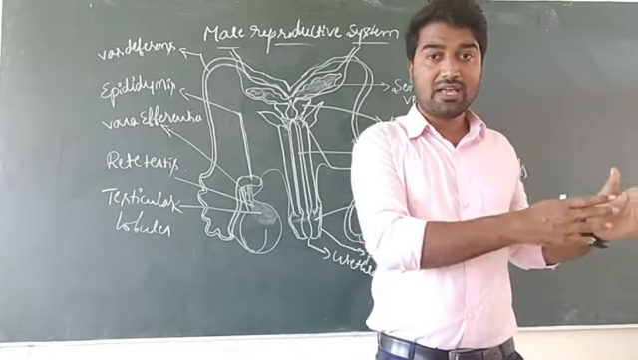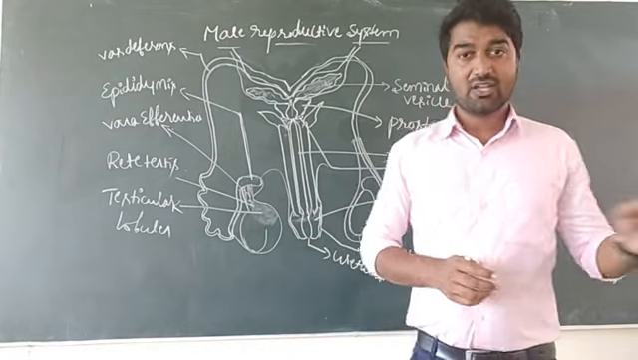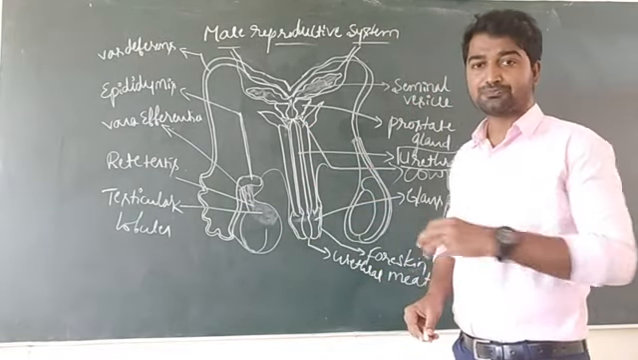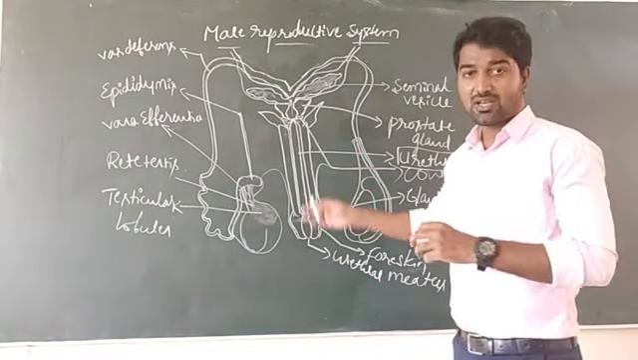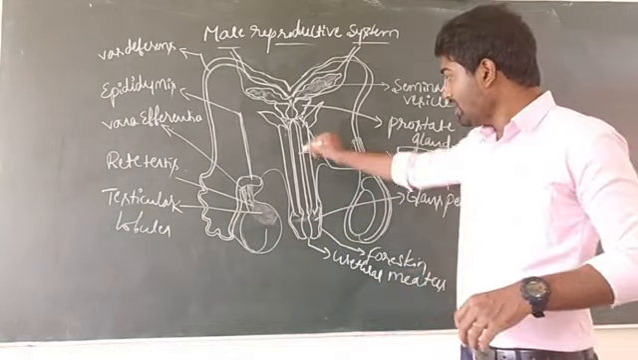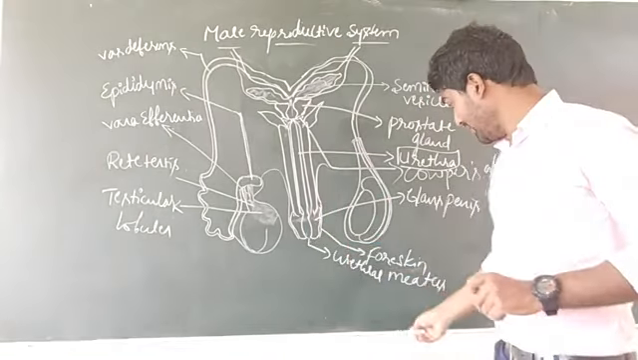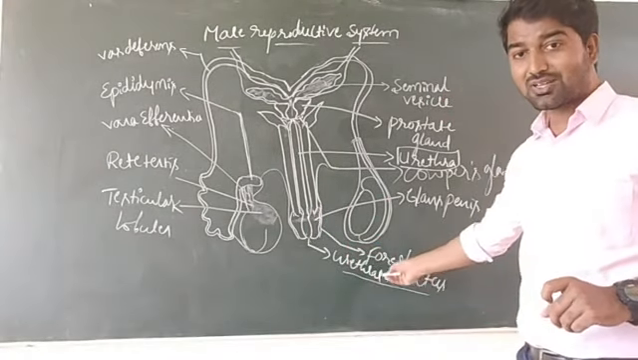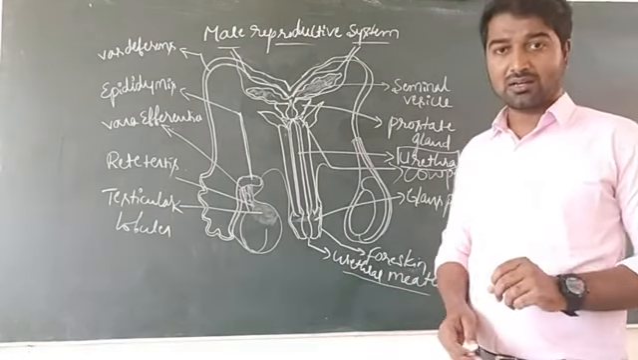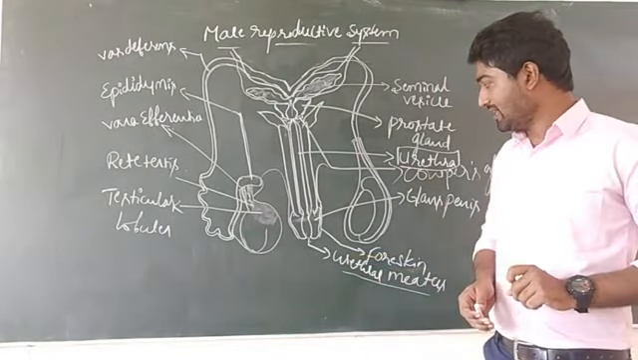But in females, the urinary system is different and the genital system is different. Urinogenital system means the urethra is the common passage for the flow of urine and also for the flow of sperm. Okay, so that is the urethra, and this urethra finally opens outside through a small opening. That small opening is known as the urethral meatus. This is the small opening present at the tip of the penis.